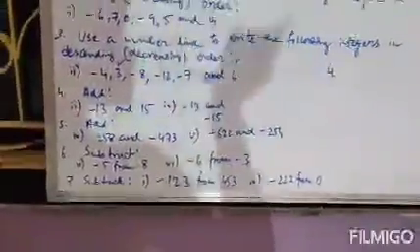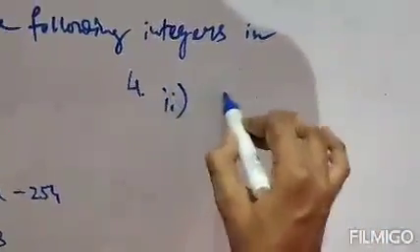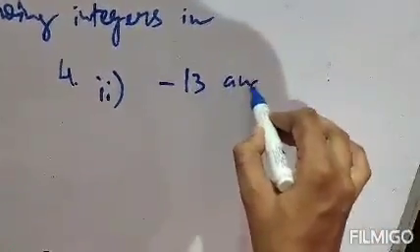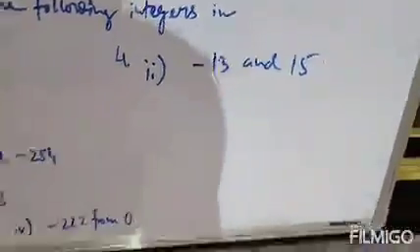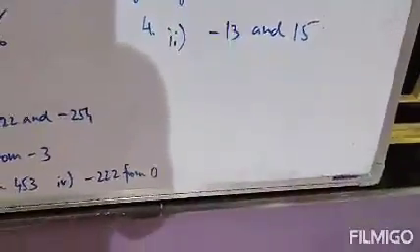Next question, number 4. Adding the given numbers, minus 13 and 15. So the question is to add minus 13 and 15. We have to add these numbers. Clear?